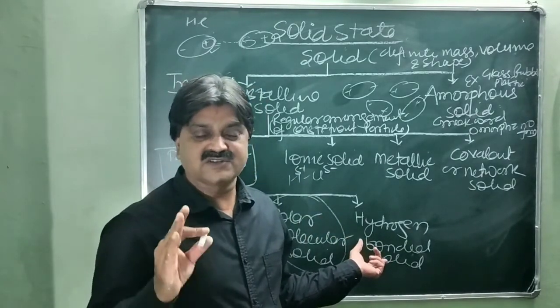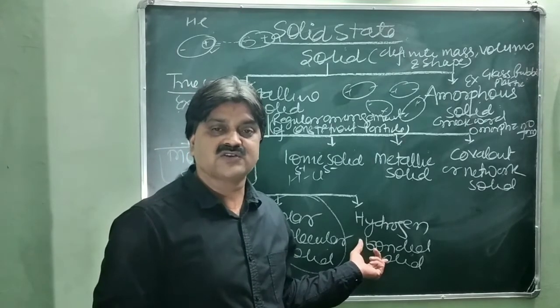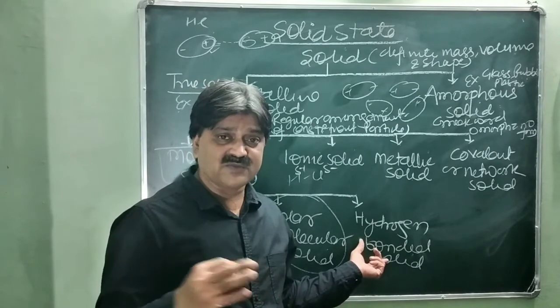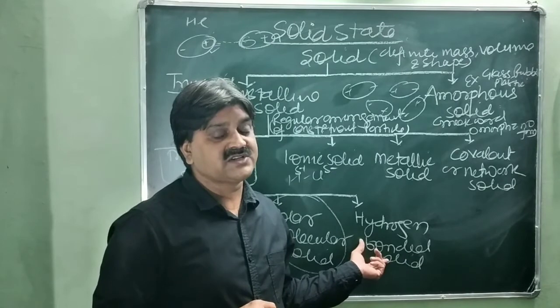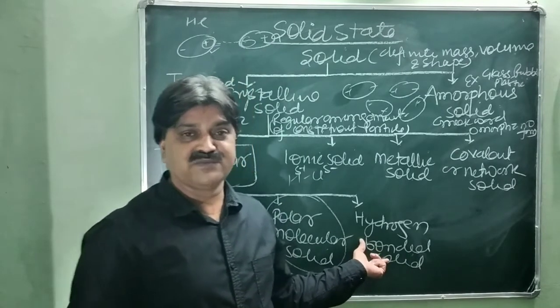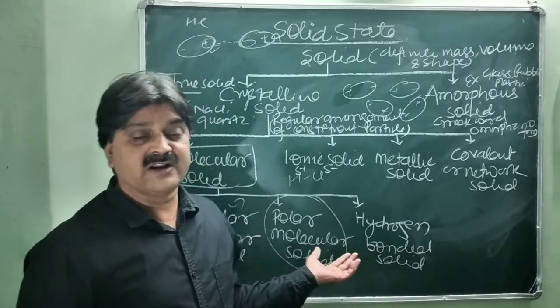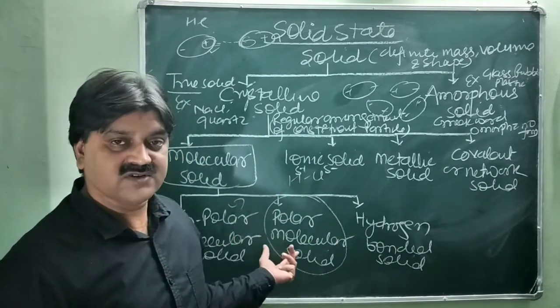Hydrogen bond formation takes place between hydrogen and a more electronegative atom like fluorine, oxygen and nitrogen. So they form giant molecules of covalent compounds, and it exists in solid or liquid state at normal temperature and pressure, with a relatively high melting point as compared to the first two parts of the molecular solid.